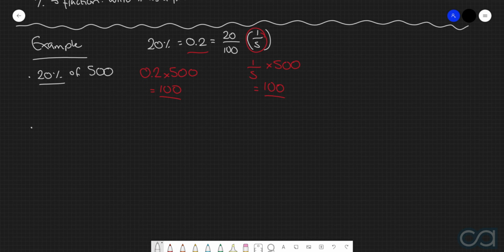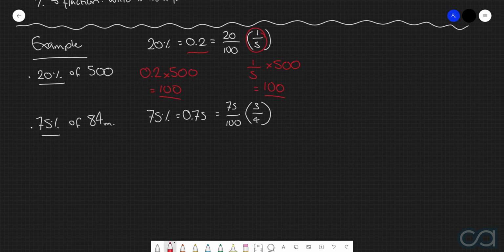Second example to consider is to find 75% of 84 meters. Once again, first things first, let's turn the 75% into both a decimal and a fraction. 75% as a decimal by dividing by 100 is equivalent to 0.75, or as a fraction will be 75 over 100. If we were to then simplify this fraction, we would get 3 over 4.